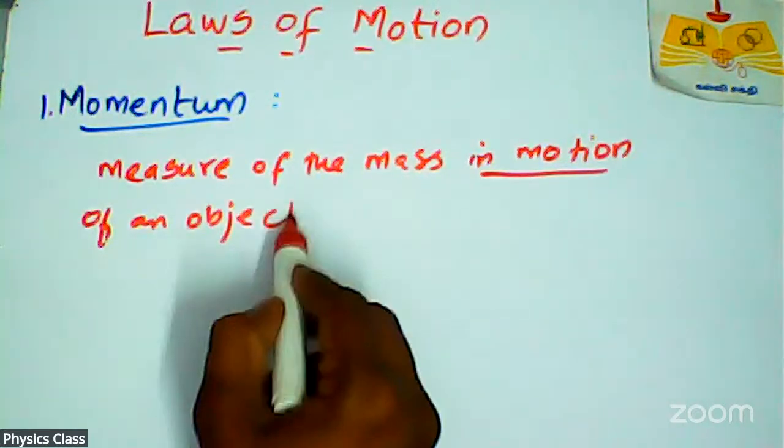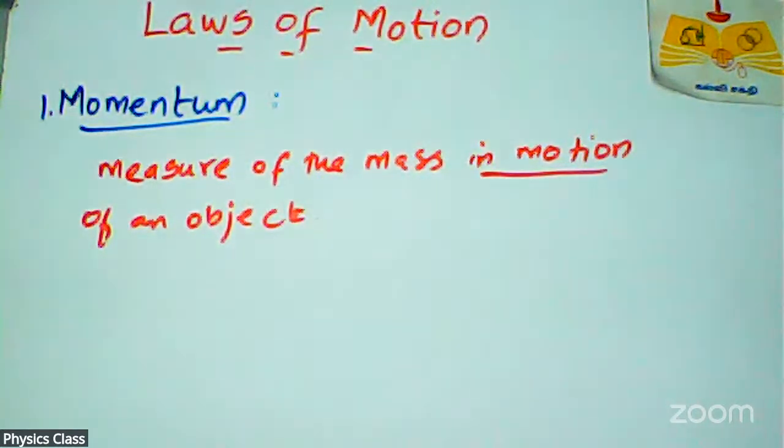In our universe, all objects have mass. You have mass, I'm having mass. Even a single tiny particle has mass. Anything, anybody has mass.